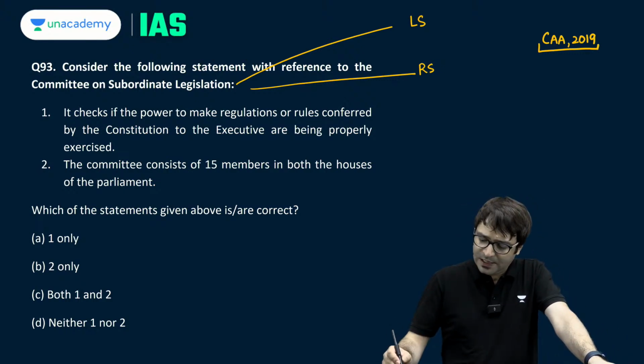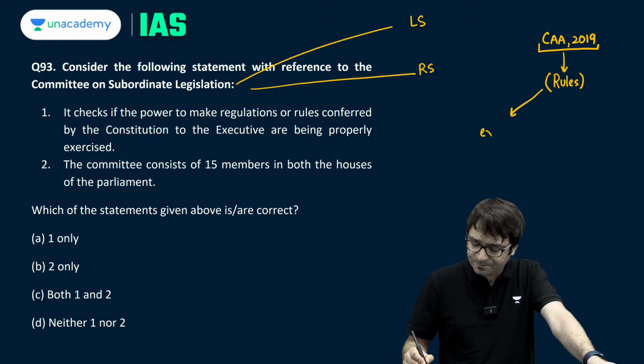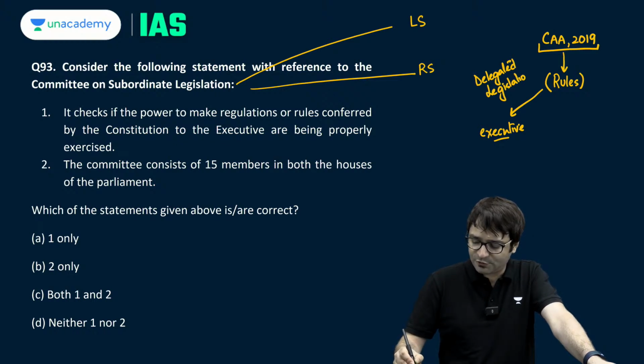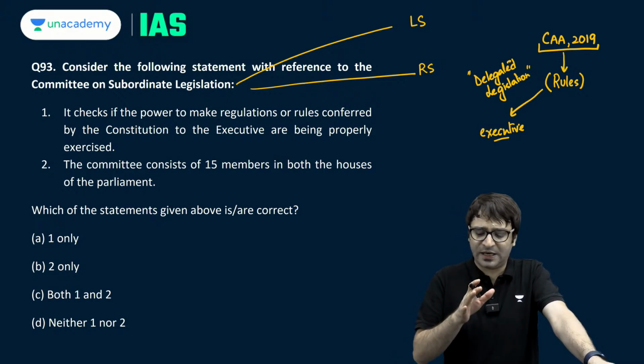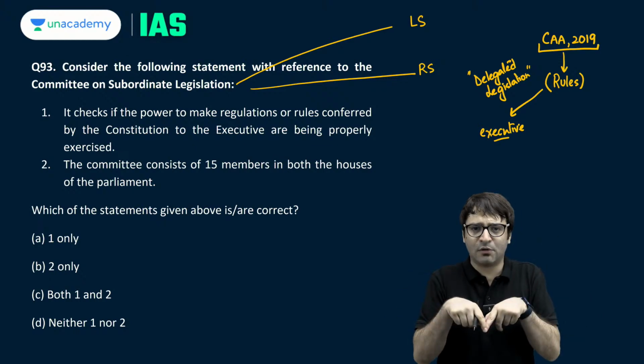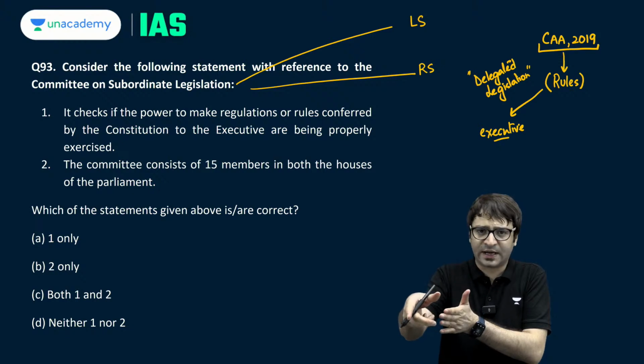Clear? It was passed in 2019, but to implement this law, rules are to be made. And these rules are made by the executive. And this is what we call delegated legislation. And this is something that you are aware of. Delegated legislation, that means Parliament is making a skeleton law and delegating the power to make rules to the executive.